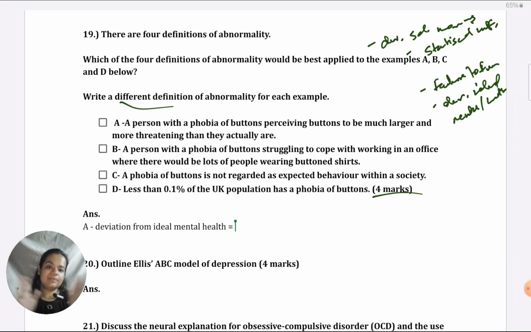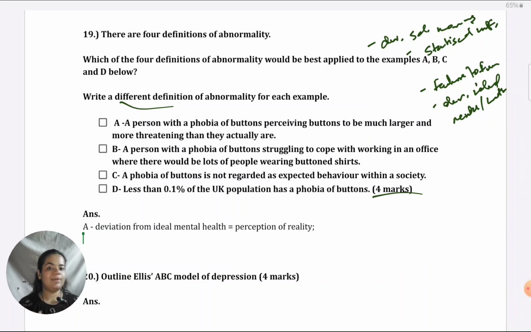If I think that buttons are much larger than what they really are, I have lost my sense or perception of reality. So that is why it matches this definition. When I'm writing in the paper, I just have to say deviation from ideal mental health, because one parameter or criterion of realistic or normal perception is being defined. When it is defined, it is considered to be abnormal behavior. I don't need to link it to what is given.